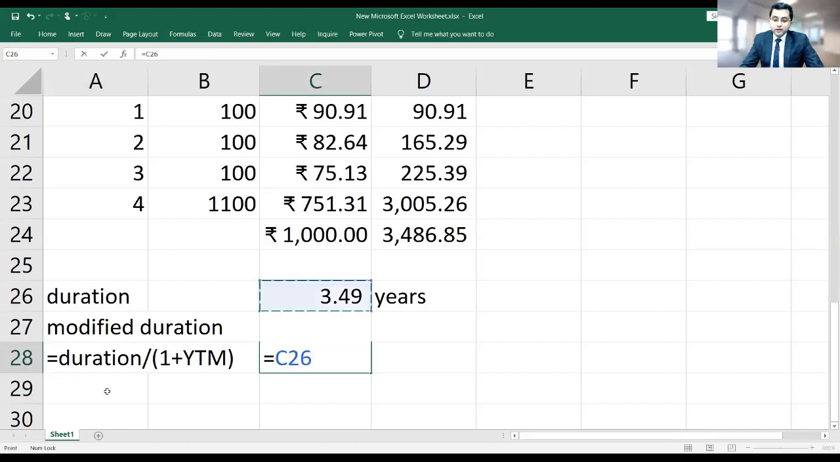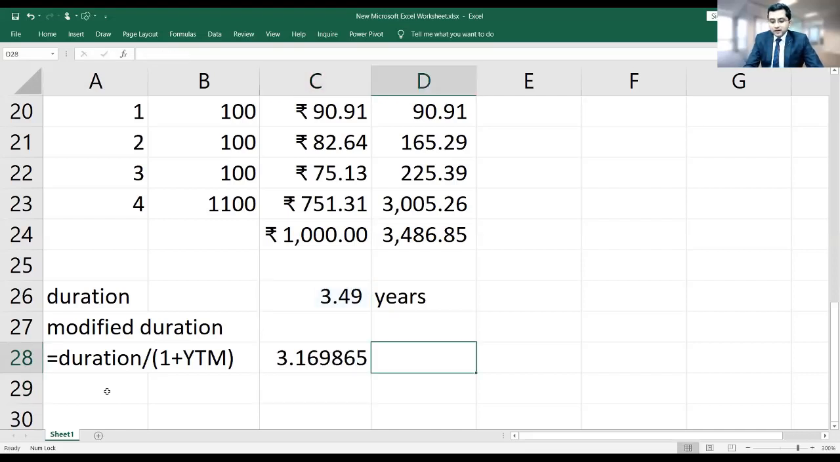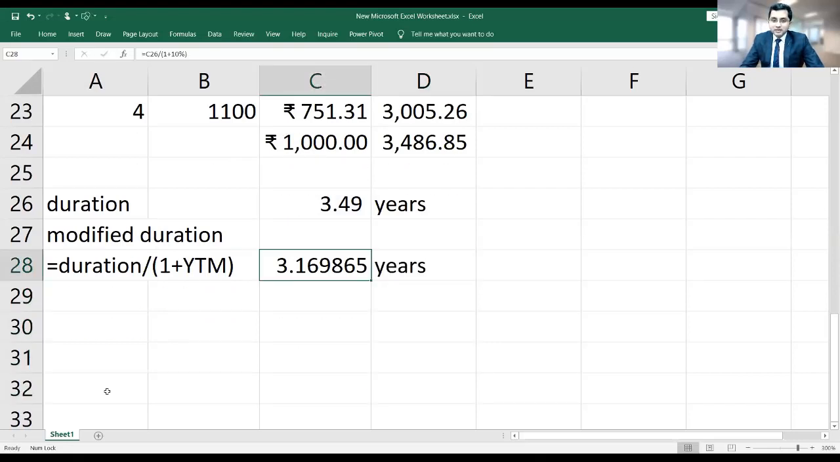So I take duration and divide it by 1 plus 10%. So modified duration is 3.169 years. And what does 3.169 years mean? It means that if YTM increases by 1%, the bond price for this bond will reduce by 3.17%. If YTM increases by 10%, the bond price will reduce by 31.69%.